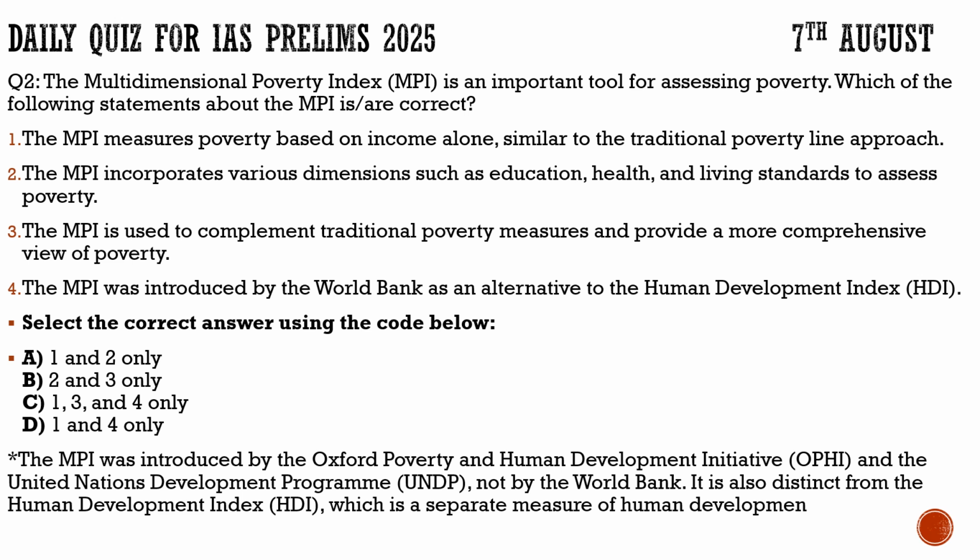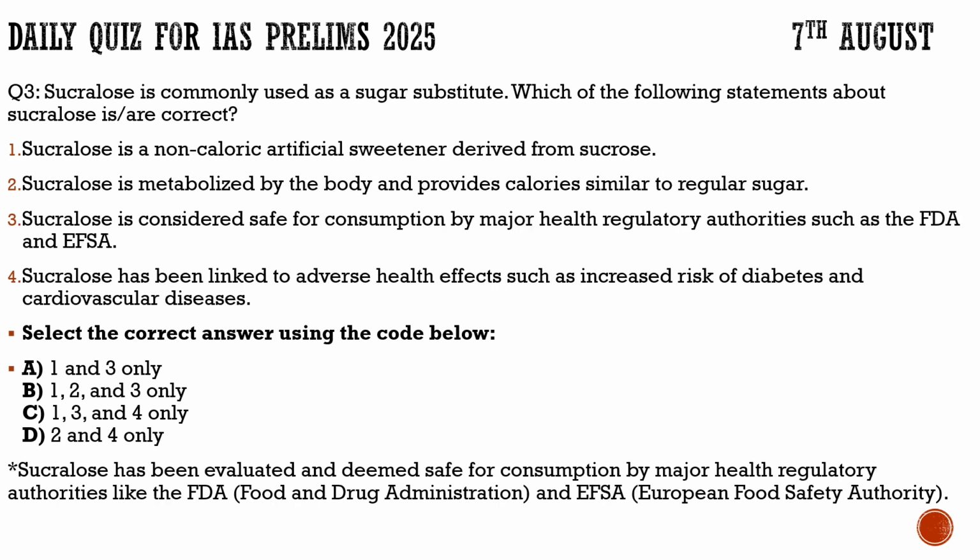Now to the third question. We discussed in our current affairs about artificial sugar, how it can be used to replace table sugar. Let's see a discussion about it. Question number 3, sucralose is commonly used as a sugar substitute or artificial sugar. Which of the following statements about sucralose are correct?